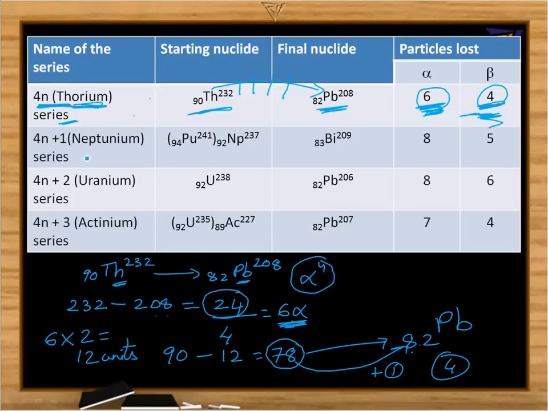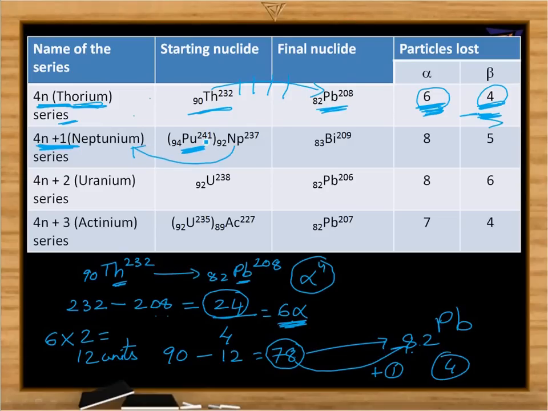Take another example here, Neptunium. The Neptunium series, we call it the 4n plus 1 series. Actually, the Neptunium series starts with plutonium, but Neptunium being the most stable nuclide in that entire series, it is named after Neptunium.